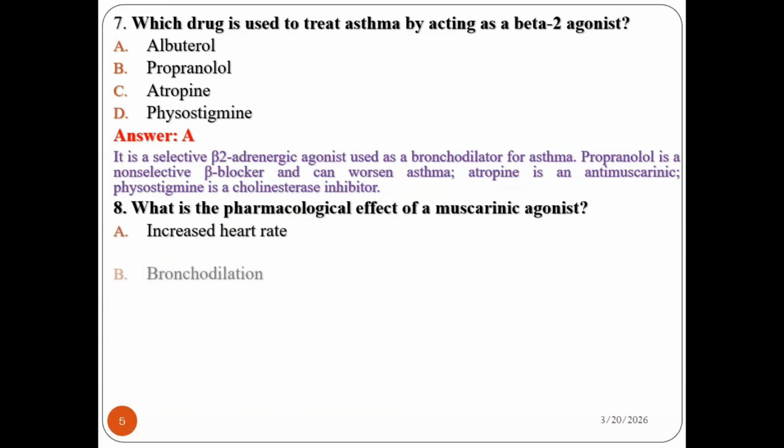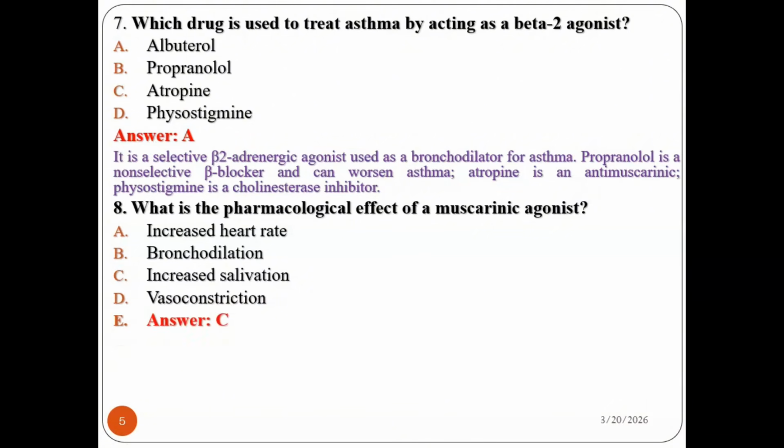Question number 8. What is the pharmacologic effect of a muscarinic agonist? A. Increased heart rate, B. Bronchodilation, C. Increased salivation, D. Vasoconstriction. Please look at the question in depth. What is the pharmacologic effect of a muscarinic agonist? I'm sure if you look at this question in depth, you understand it is all about salivation.